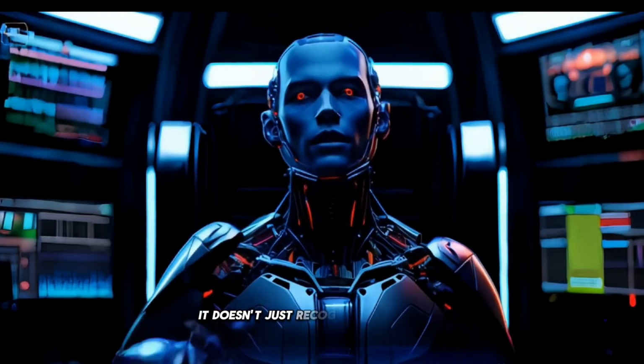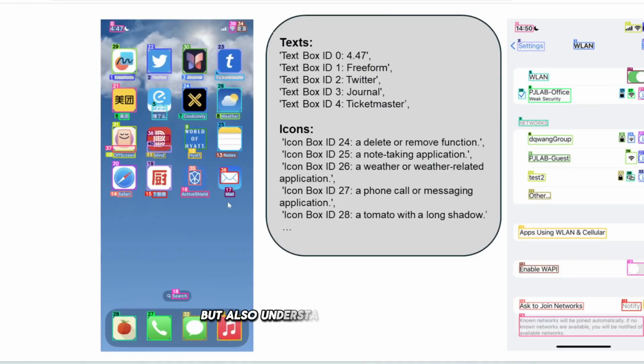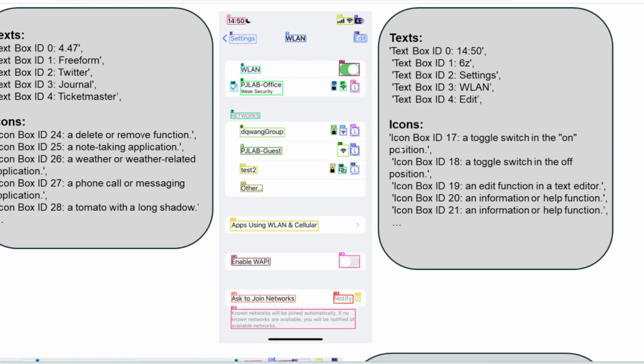It doesn't just recognize the elements, but also understands their functions. For example, it can identify which icon is for deleting, which one opens a note-taking app, or which icon relates to weather updates. This contextual understanding allows AI agents to interact with your computer interfaces more intelligently.